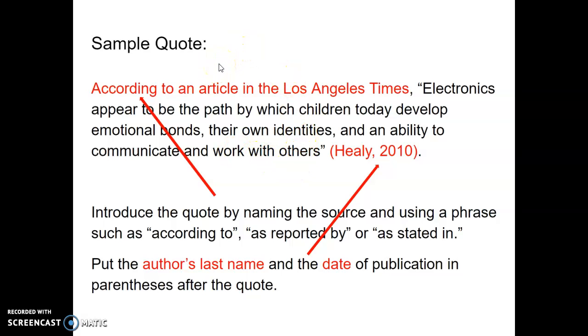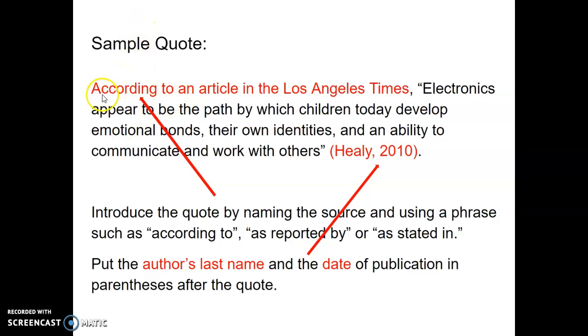According to an article in the Los Angeles Times, electronics appear to be the path by which children today develop emotional bonds, their own identities, and an ability to communicate and work with others.